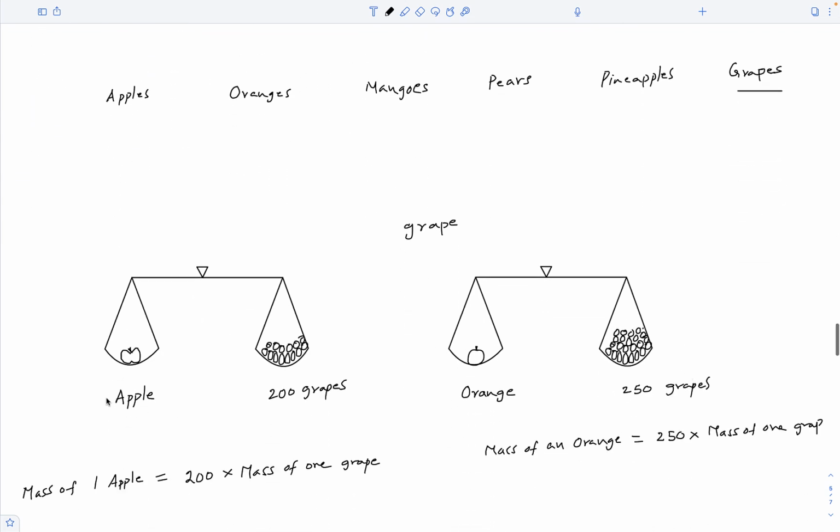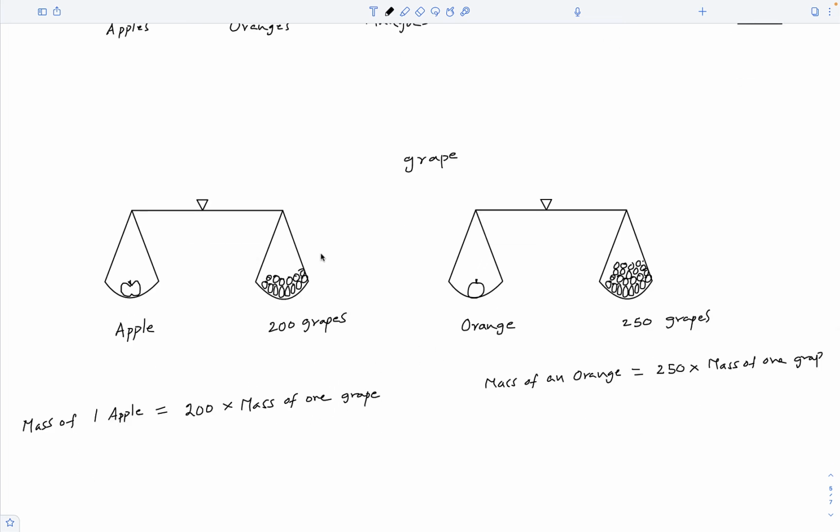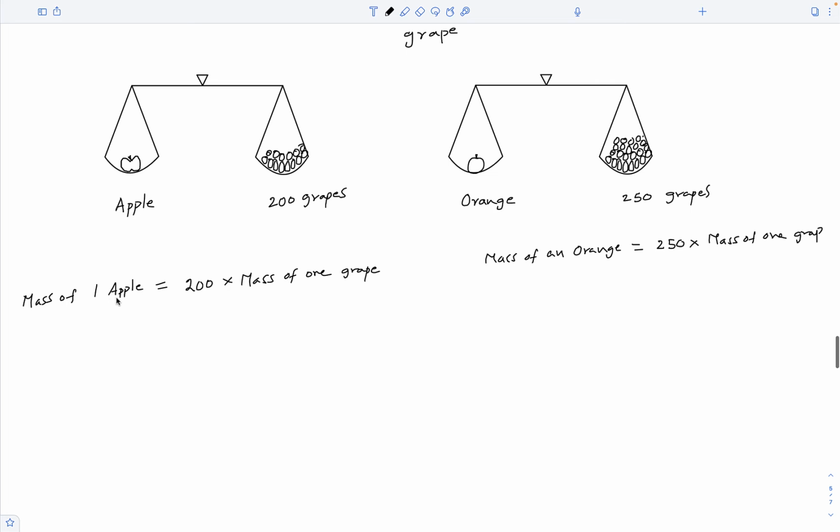We compare the mass of an apple with the mass of a grape. Say you have to add 200 grapes to balance the mass of one apple, then the relative mass of an apple is 200, when compared to the mass of a grape. And say the relative mass of an orange when compared to the mass of a grape is 250.